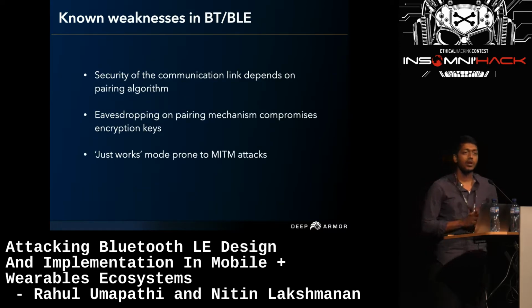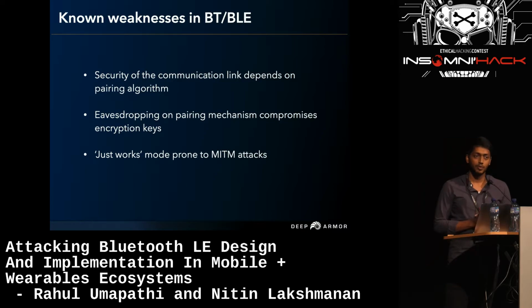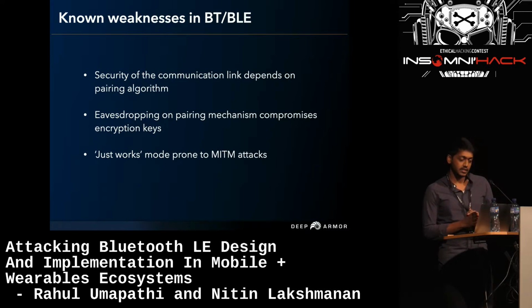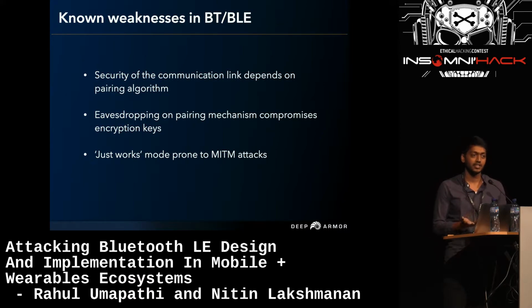So there are some known weaknesses in Bluetooth and Bluetooth Low Energy. For example, the stronger the pairing algorithm, the stronger the communication is. So that always depends on the algorithms which are used. And there is key exchange, and it is always vulnerable to eavesdropping. And there is the Just Works method, which has by default 6 zeros. It is always prone to MITM, that is man-in-the-middle attack. And also we bring the fourth one, that is the apps on the phones. We will be discussing this particular weakness in the further part of the slides.